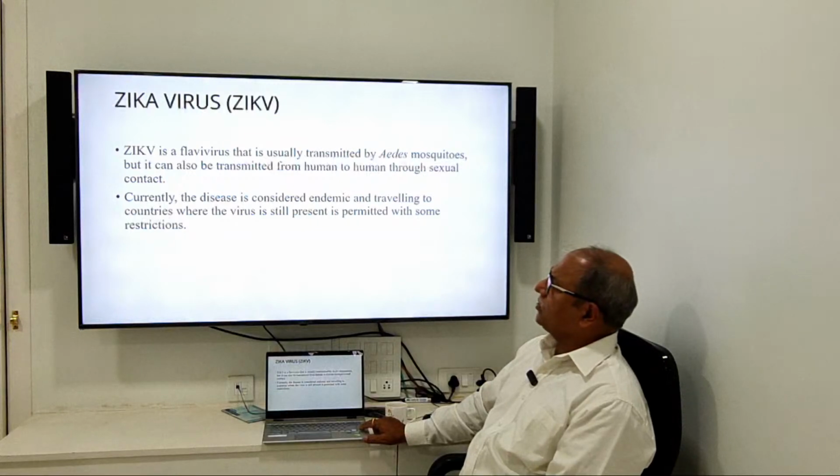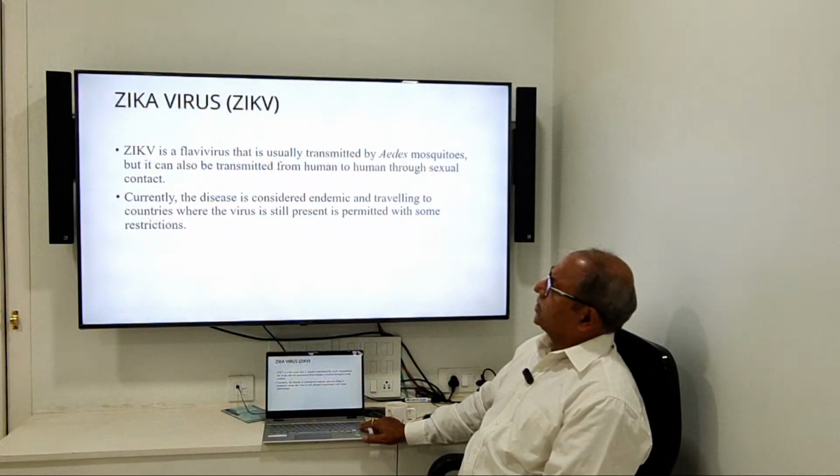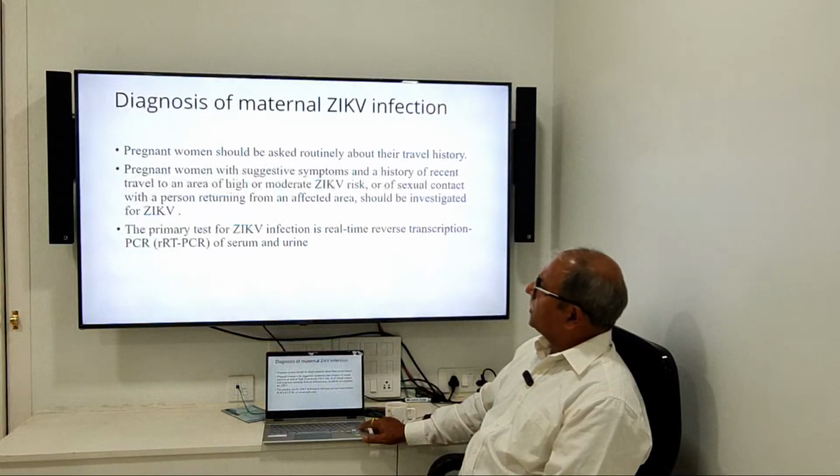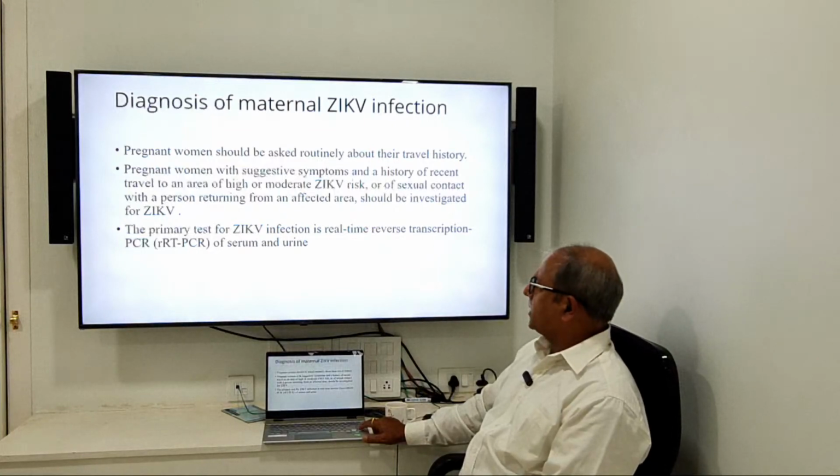This is Zika virus. Disease is considered endemic and traveling to countries जहाँ पर Zika virus होता था. Again, it can be diagnosed in the mother by RT-PCR.